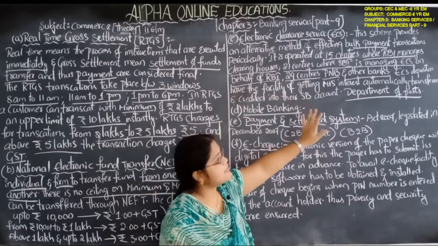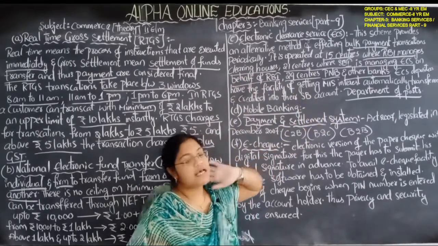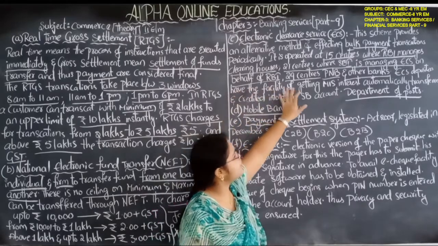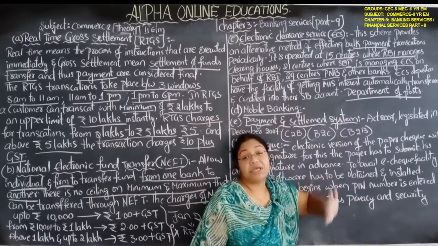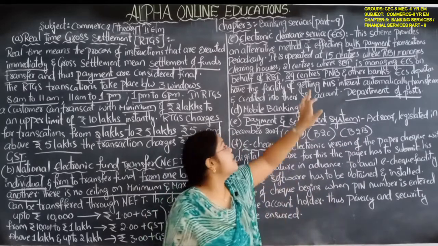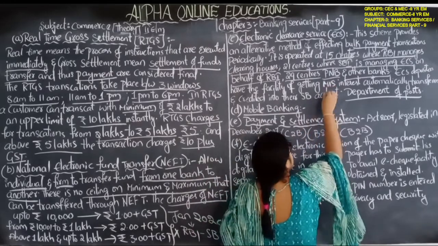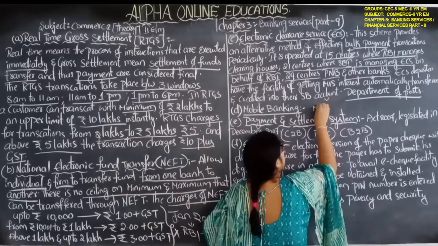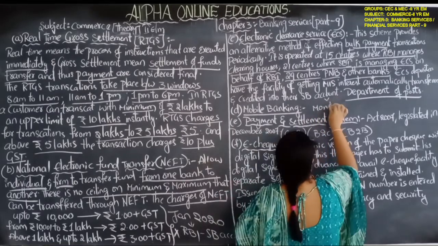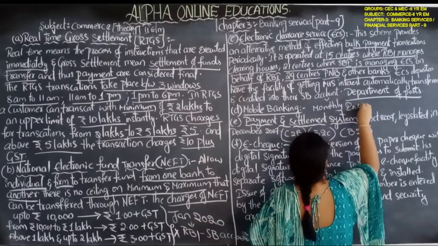In electronic clearance service, depositors have the facility of getting MIS interest. MIS means monthly income scheme. The full form is not given in your textbook: monthly income scheme.